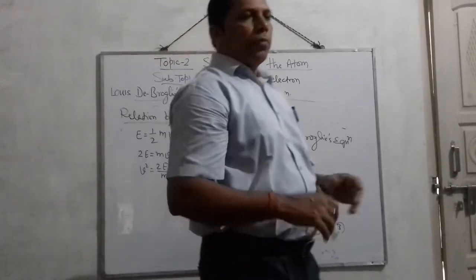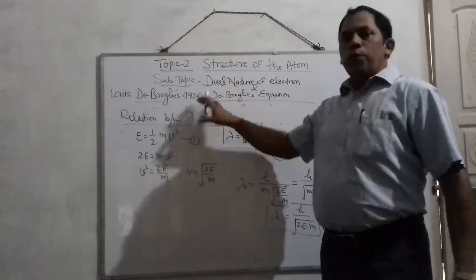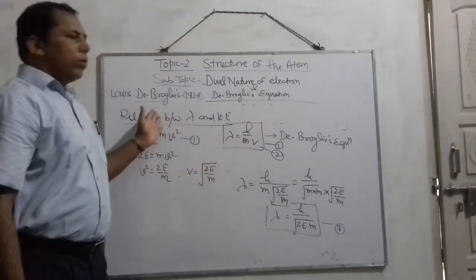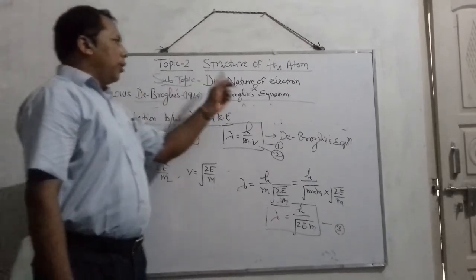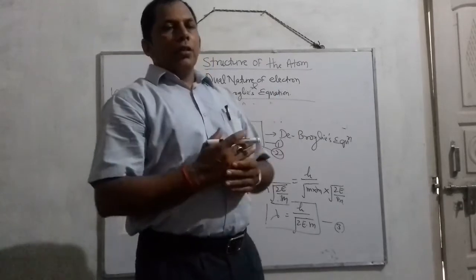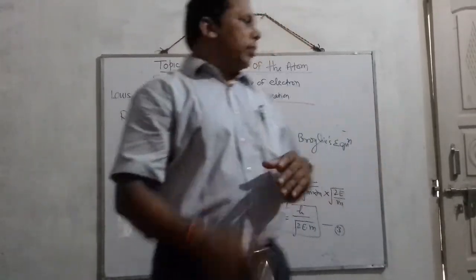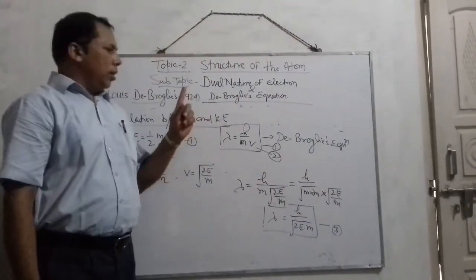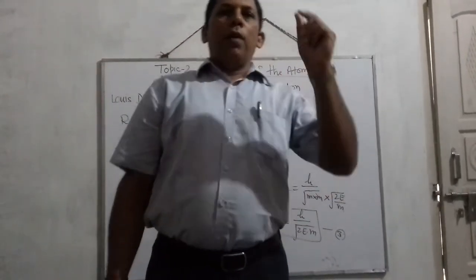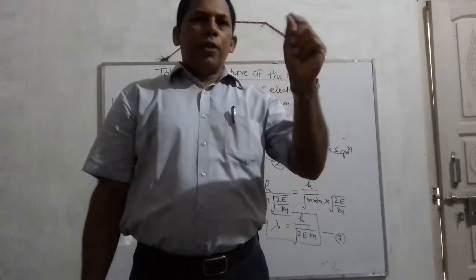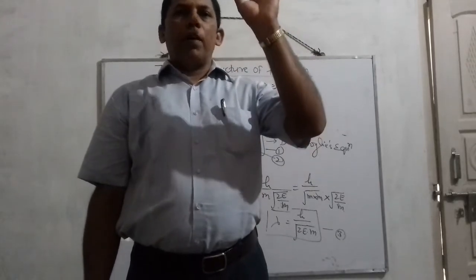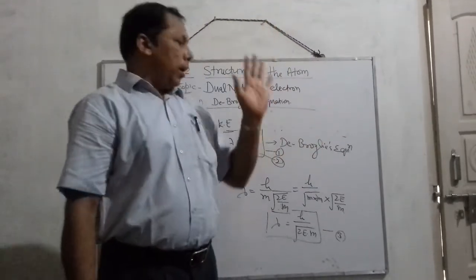Now the next point in this section is to know the limitations of the de Broglie principle or dual nature. The main limitation of this de Broglie equation or principle is that it is only applicable for microscopic particles like electron, proton, neutrons, or photons.